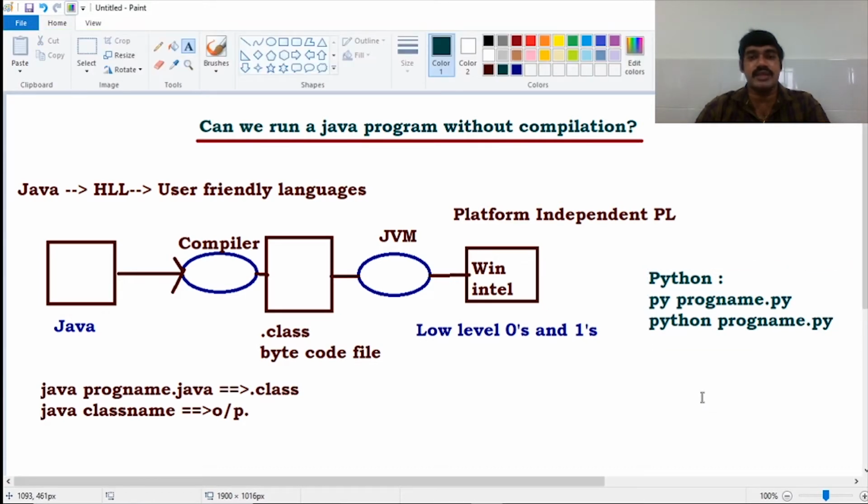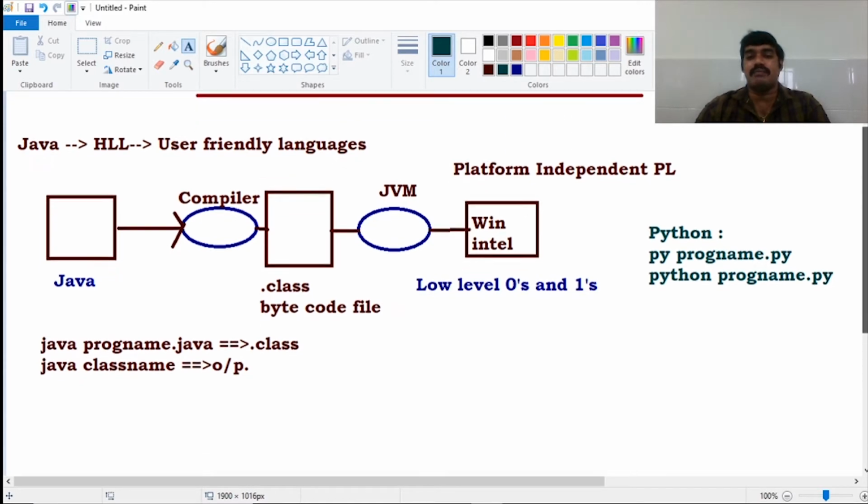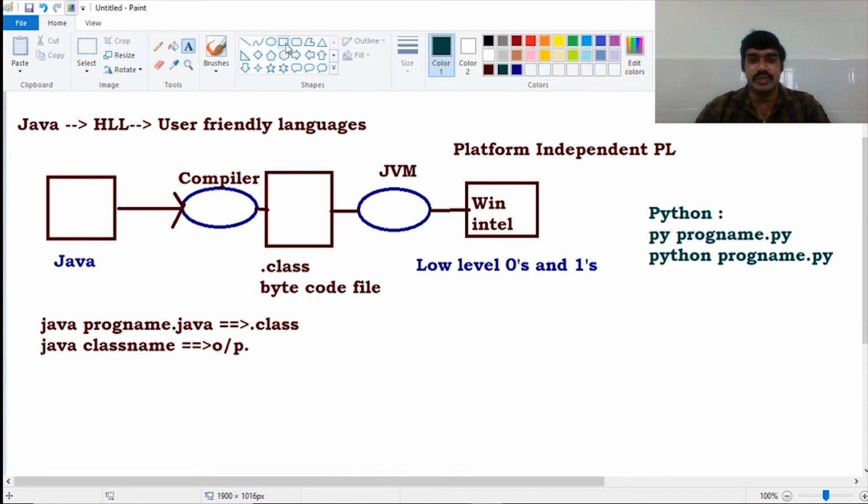Why? Because in Python there is no compiler. Who will execute the programs? PVM, Python virtual machine, will execute the programs in Python. Whereas in Java, we need a compiler to convert high level language into the bytecode file, that is dot class file. Next, JVM will take this dot class file and convert that one into the corresponding operating system and machine understandable form. But coming to our question, can we run a Java program without compilation? Answer for that question is yes.